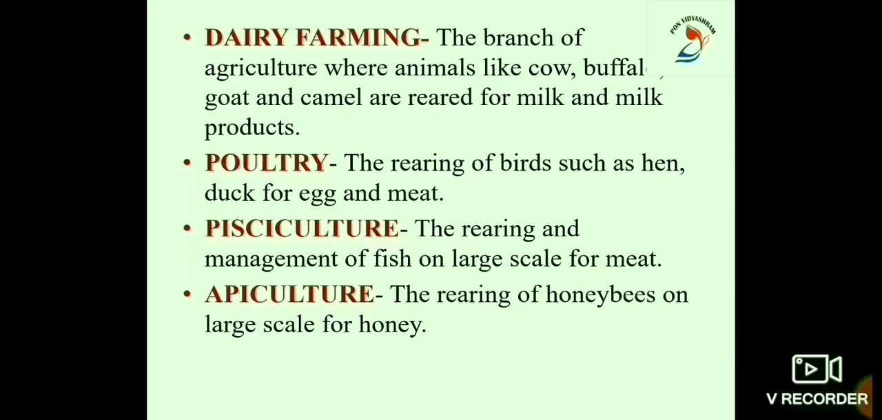And then the next definition is pisciculture. The rearing and management of fish on large scale for its meat. And as I said, honeybees are grown on large scale to make honey. The rearing of honeybees on large scale for honey is called apiculture.